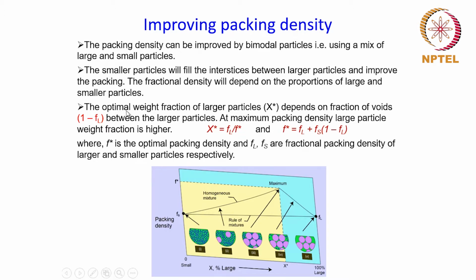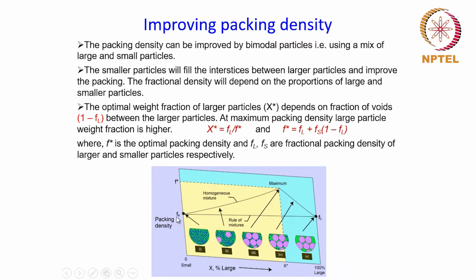The optimal weight fraction of large particles, which is given as X star, depends on the fraction of voids between the large particles, which is obvious. And this fraction of voids is given by 1 minus FL, where FL is the fractional density of the large particles only. That means the fractional density obtained when 100% large particles are present in the powder, which is on the right side end of this plot.